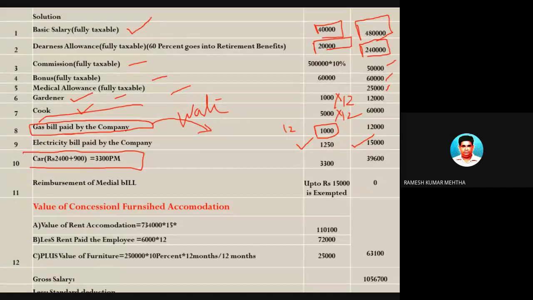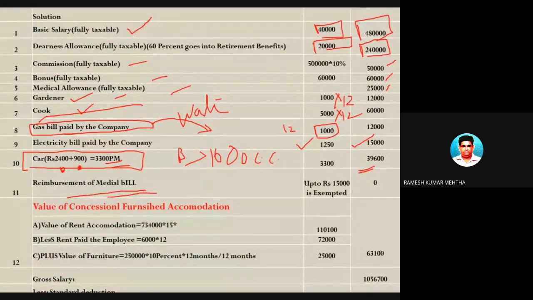The car belongs to the employer. The car expenditure is taken care of by the employer, who is also providing a driver. And the car is a very big car of more than 1600 cc. And I told you in the last class, there are so many rules, so many types of cars, so many combinations. In this case, the fixed rule is 2400 per month for the car, for expenditures incurred by the employer for official and personal use, plus 900 rupees for the driver. So 3300 per month into 12, you will get like this.